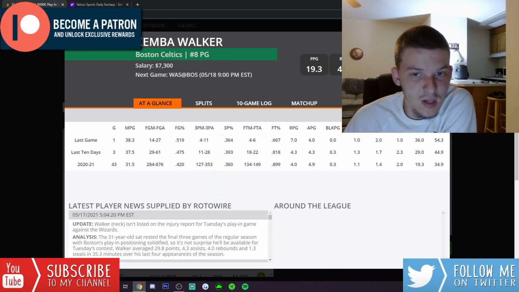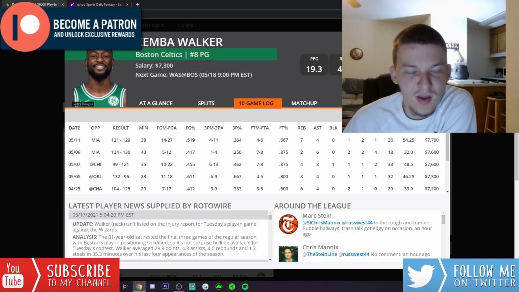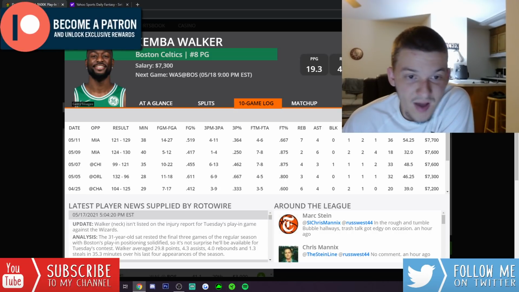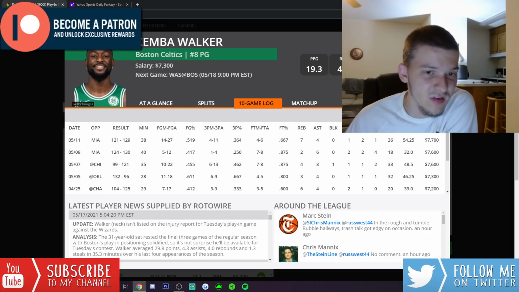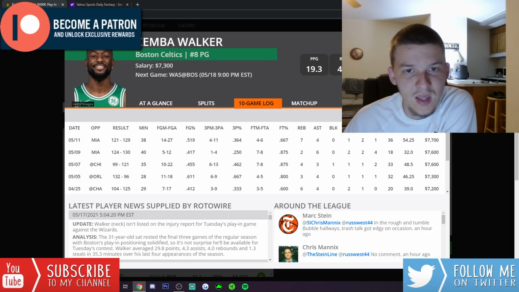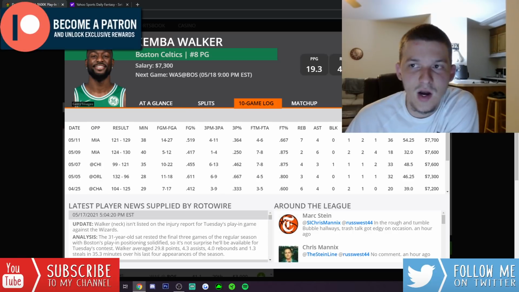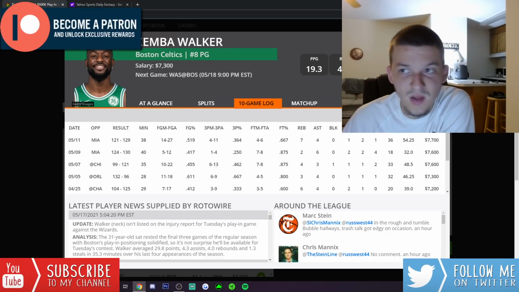I think Kemba looks pretty appealing as well as a mid-range point guard option in a good matchup against the Wizards in a must-win game. I think we get 35 to 40 minutes from Kemba, probably towards the top of that. He probably plays like 38 to 40. Definitely have interest in Kemba at 7,300. Him and Tatum, I think, do look pretty appealing today.